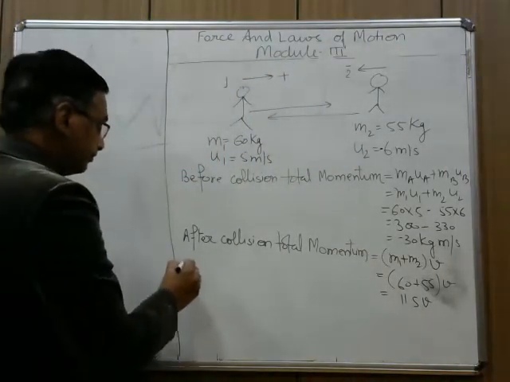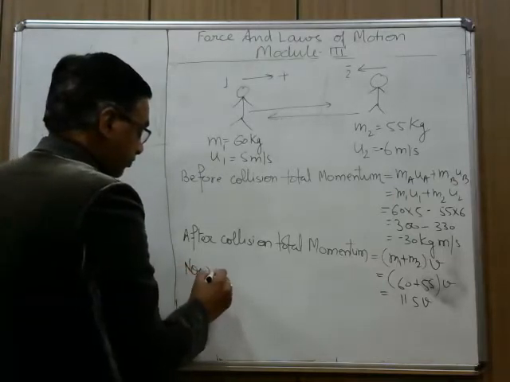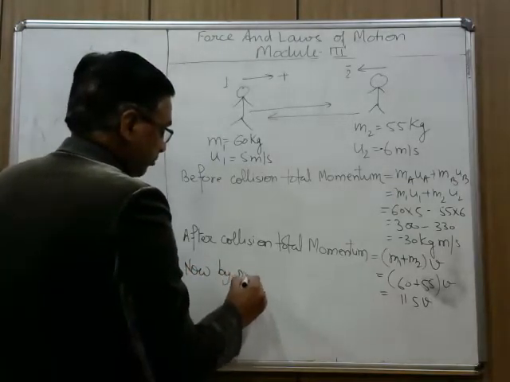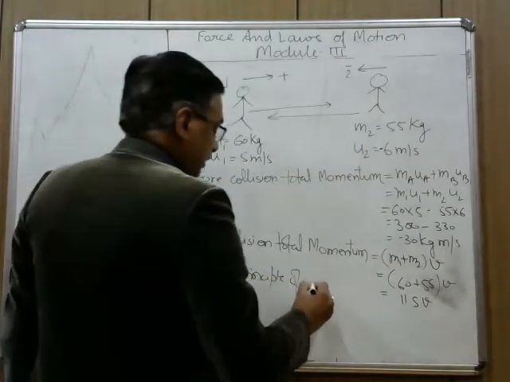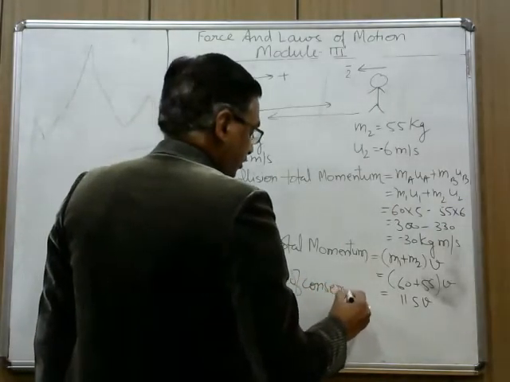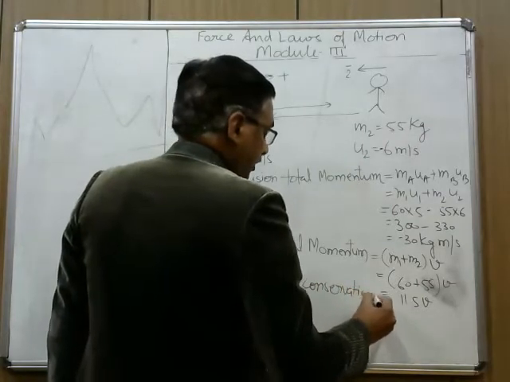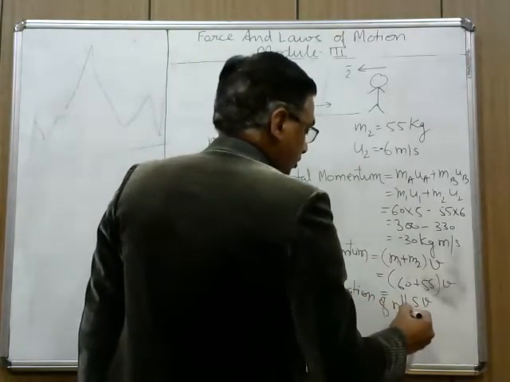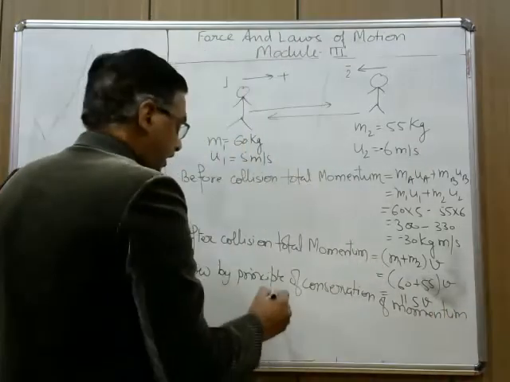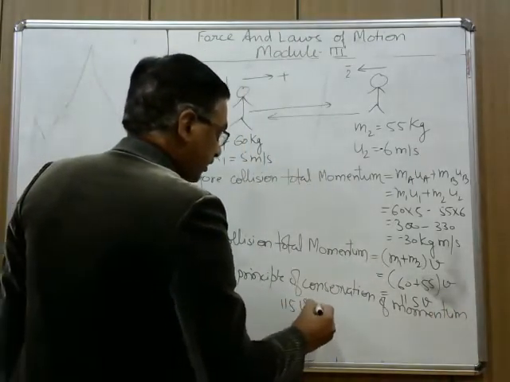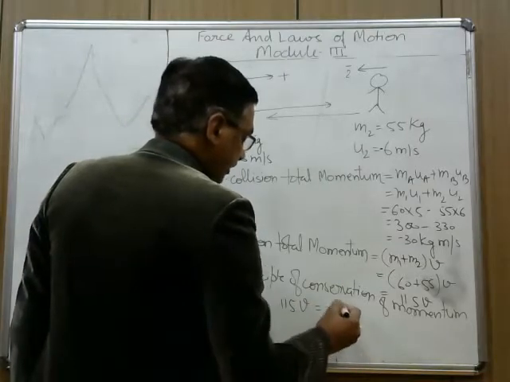Now, by the principle of conservation of momentum, 115 v equals minus 30.